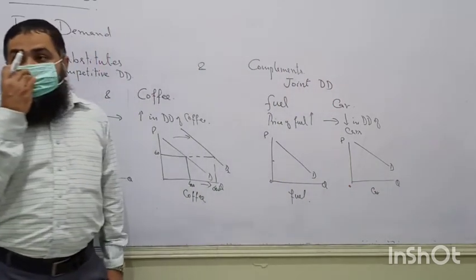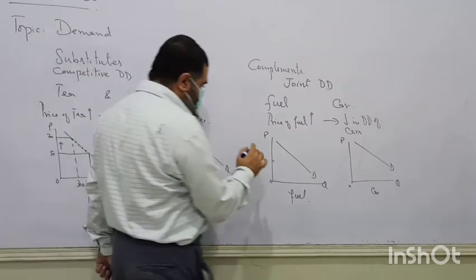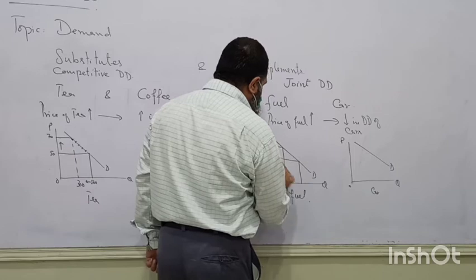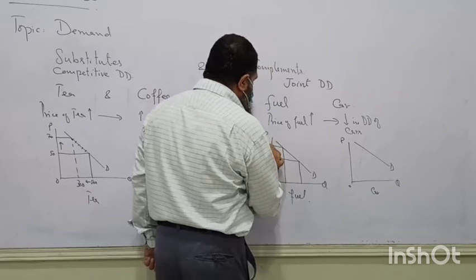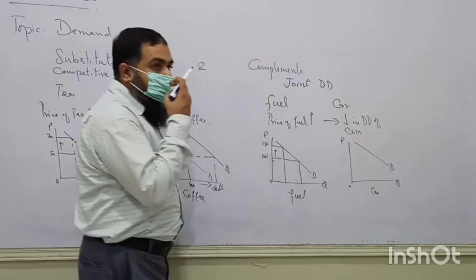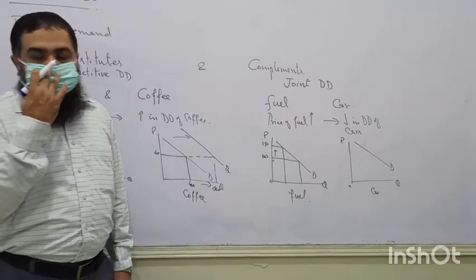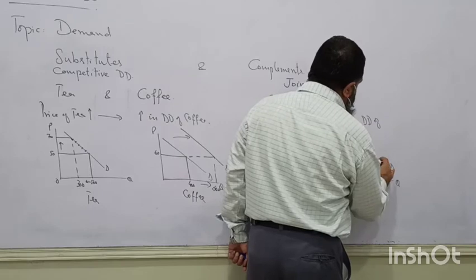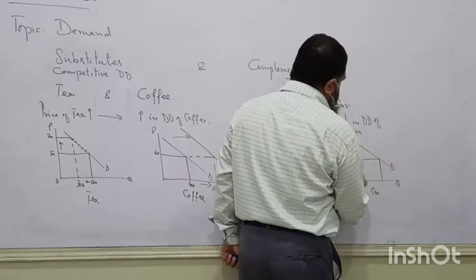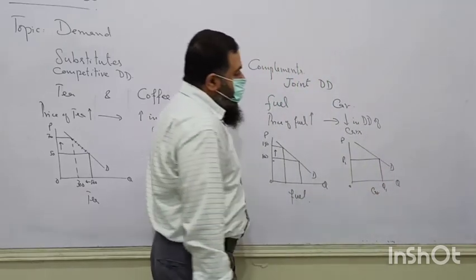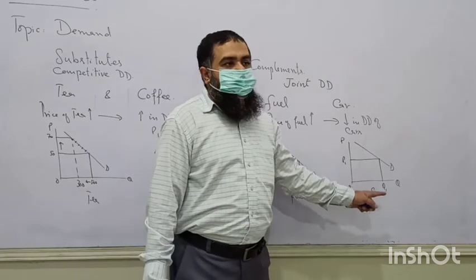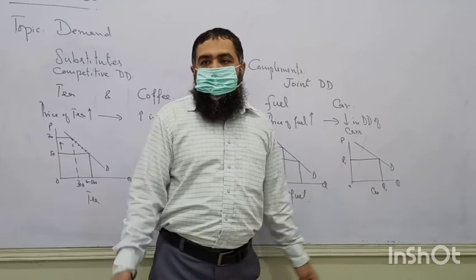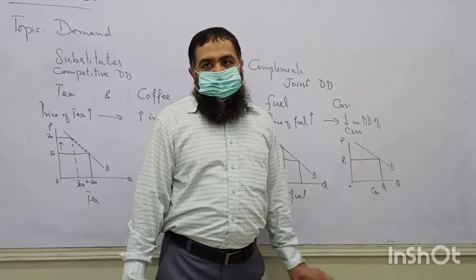Alright? When fuel is becoming expensive, from 100 to 150, the price of fuel is increasing. Alright? The price of the car is the same. Right now at P1, this is the quantity of cars which is demanded. I am not writing their prices because their price will be in millions. So I am using P1 and Q1.